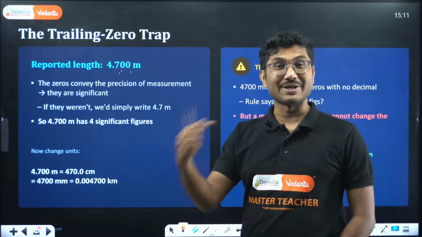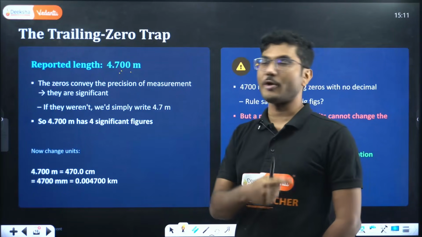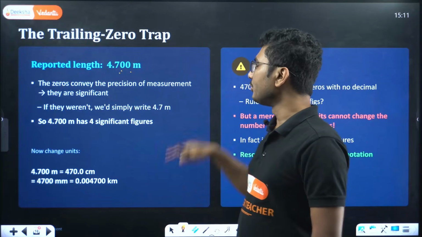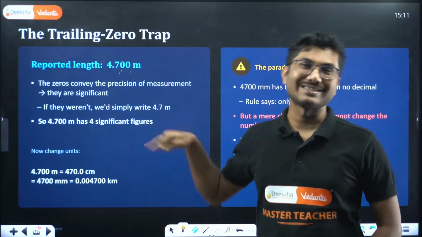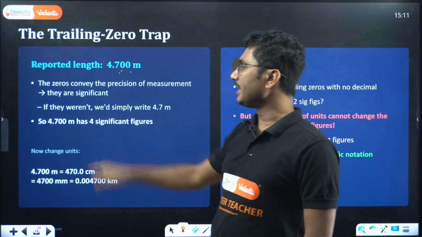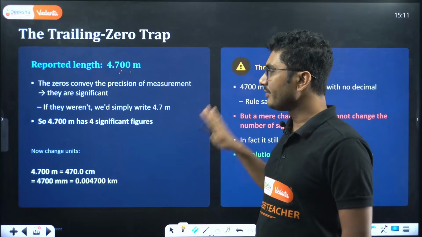Your device can measure up to 3 decimals, but your result is exactly 4.7, which is amazing, right? If it weren't, we would simply write 4.7 meters. So 4.700 meter has 4 significant figures, which is very, very important.